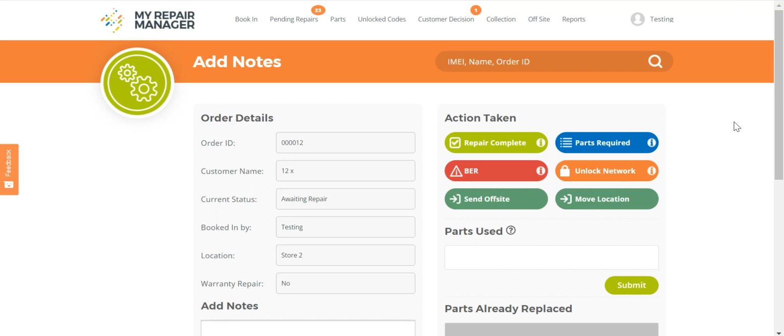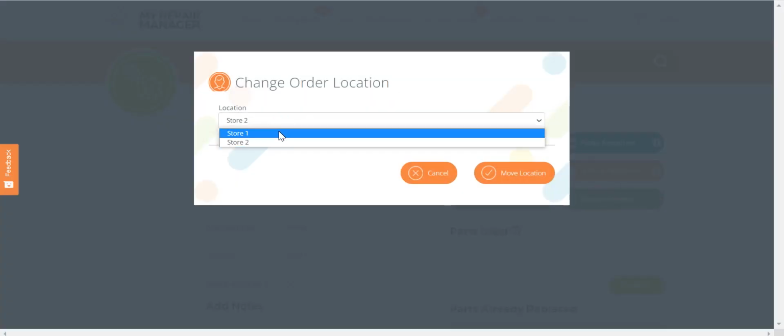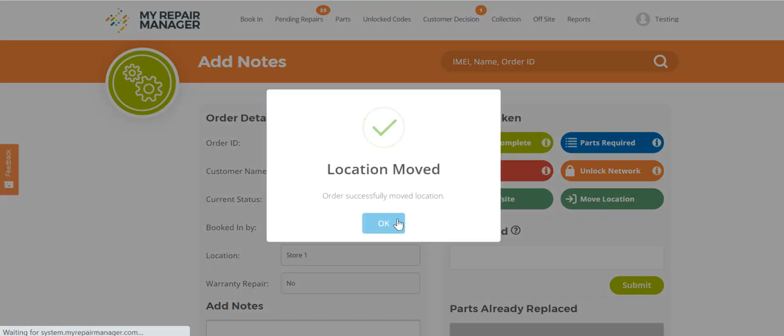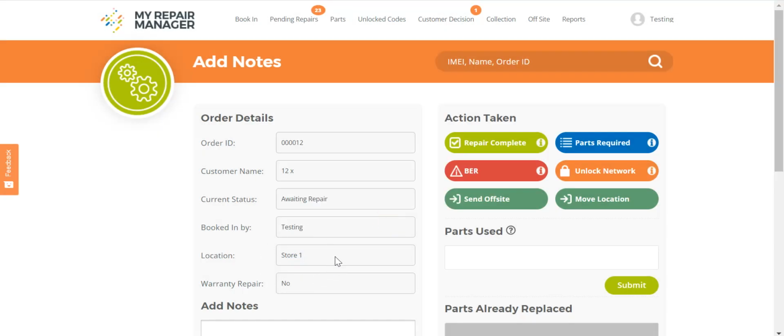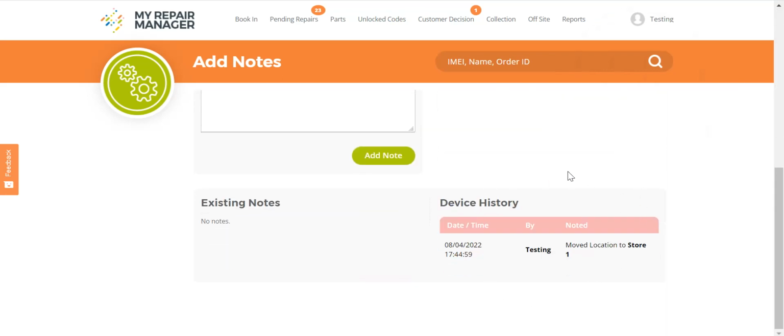If you need to move a repair to another store, for example, this one is currently at store 2 and we want to move it to store 1 as our example, click Move Location and then we can change to store 1 and submit. This will then change the location of the repair. Actions such as these will be recorded in the device history section here.